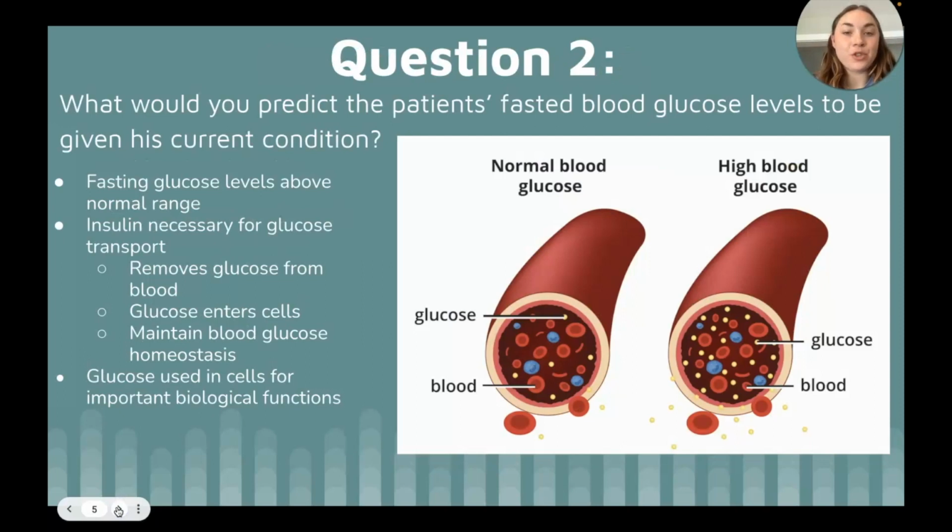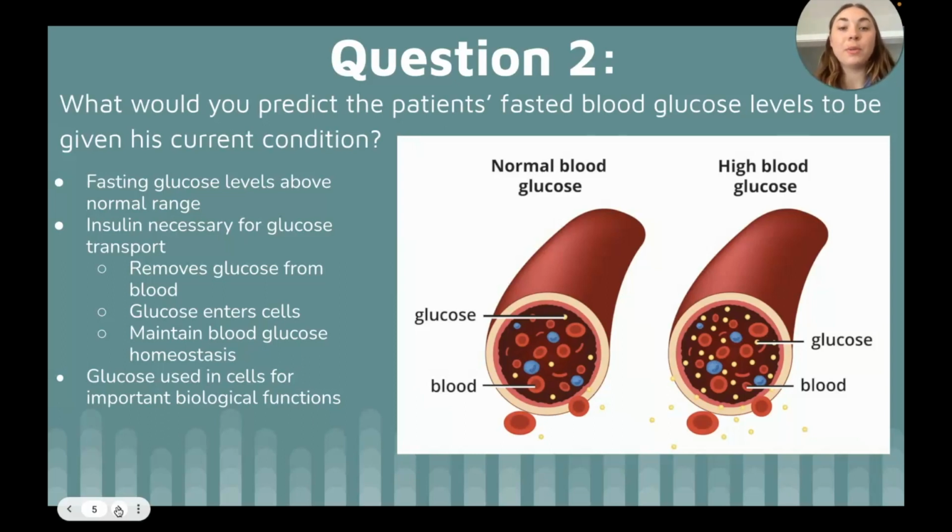Given the patient's condition, I would predict that the patient's fasting glucose levels would be above the normal range. As previously outlined through the explanation of the insulin signaling pathway, insulin is necessary for the transport of glucose into cells. This transport allows for a variety of processes such as glycogen synthesis, fatty acid synthesis, cholesterol synthesis, and protein synthesis to occur.